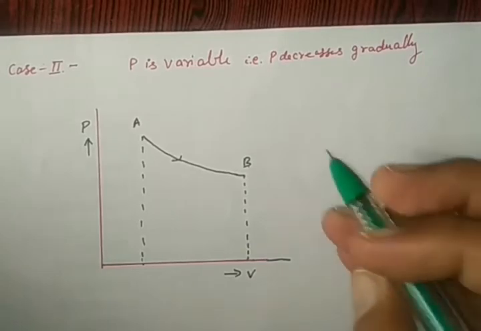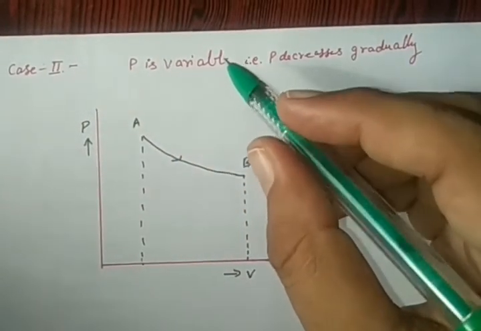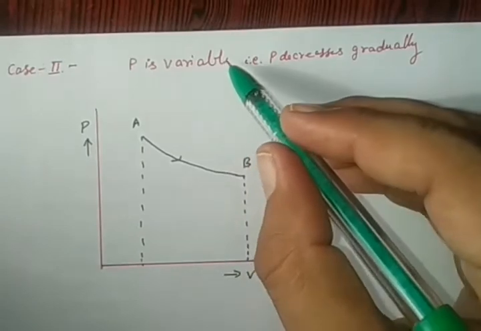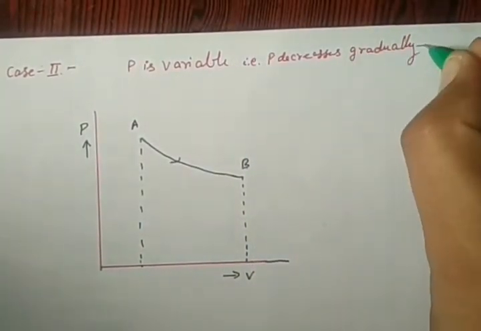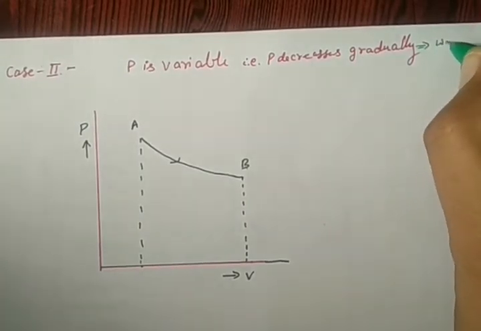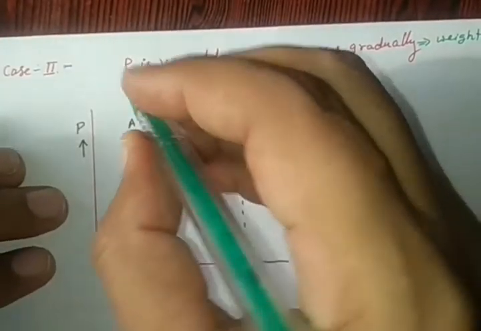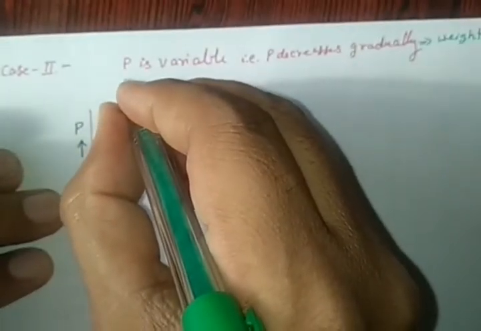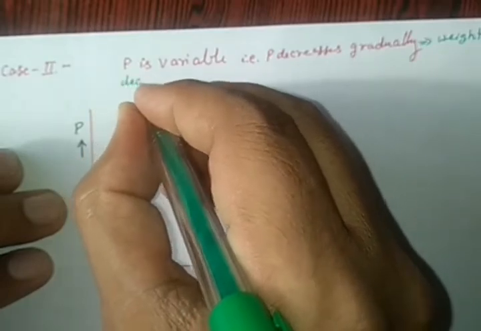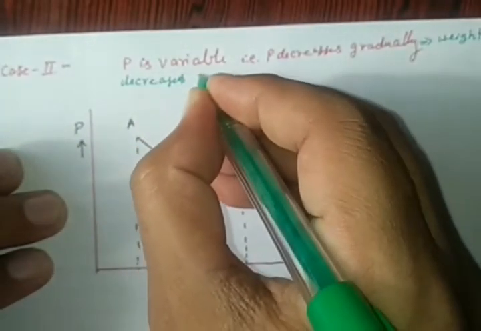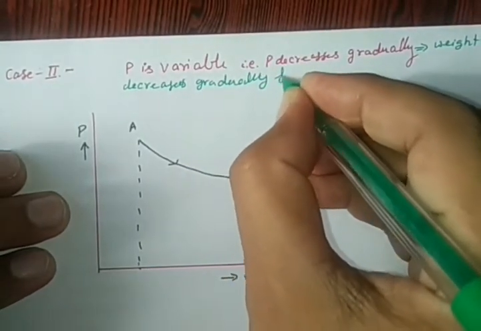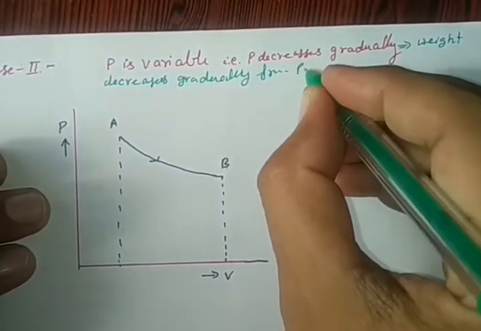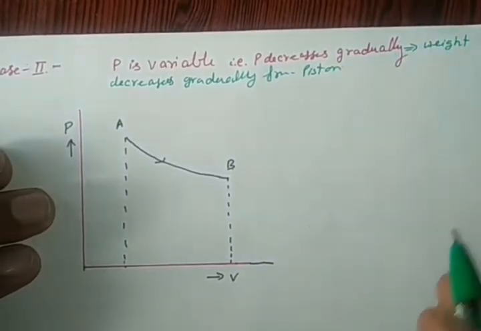Now the work done in a thermodynamical system under the second condition, when pressure is a variable, not constant, that is P decreases gradually. This implies that weight decreases gradually from the piston of a system.